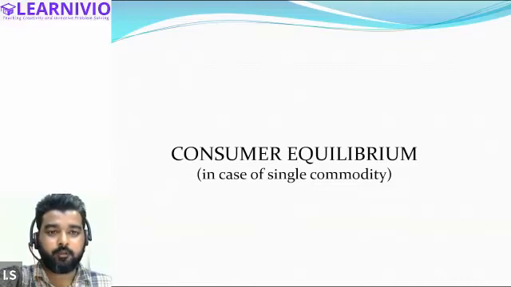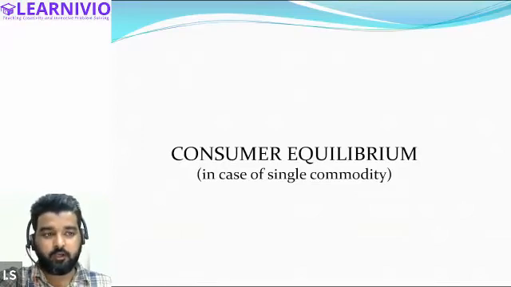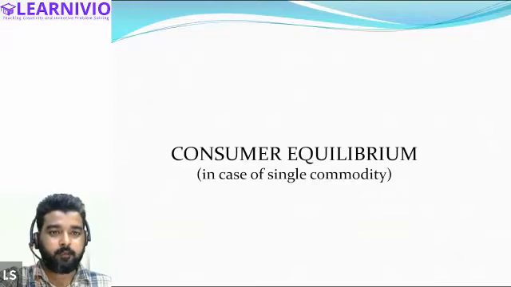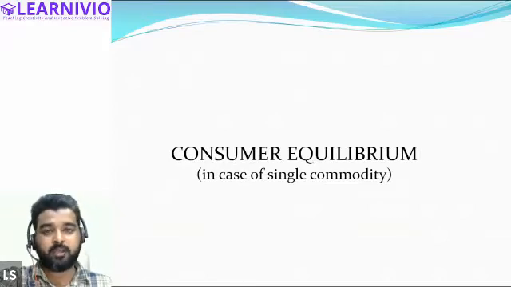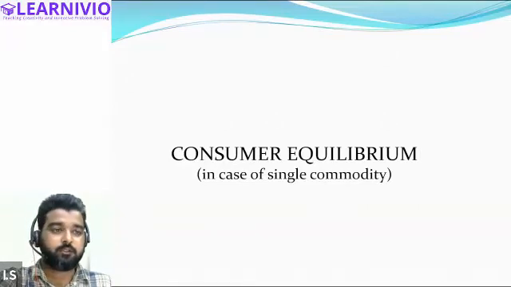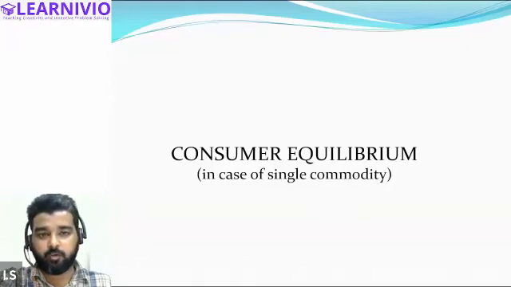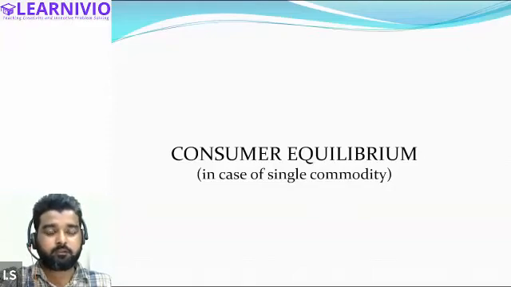All right. So, in the last class, in microeconomics, we were basically discussing the consumer's equilibrium by utility approach, wherein we have discussed that consumer equilibrium in utility approach has been classified into two categories: consumer equilibrium in case of single commodity, and consumer equilibrium in case of double commodity.